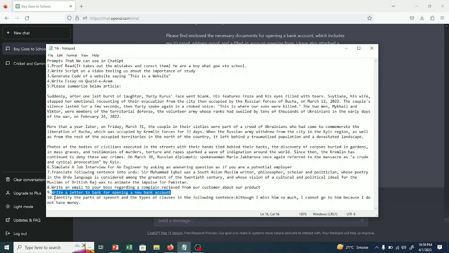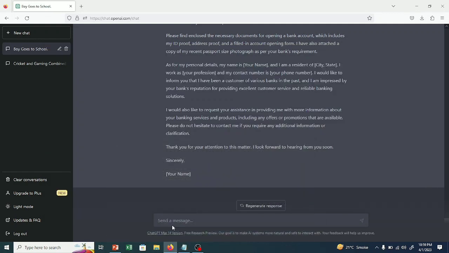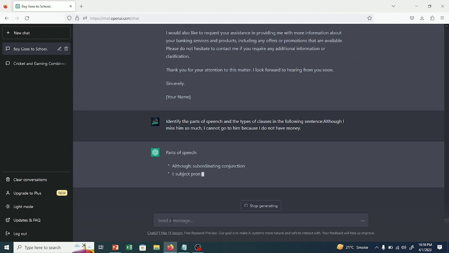Now let's move on to the last prompt, which is: identify the parts of speech and the types of clauses in the following sentence. So we are going to ask an English question. Let's see what the results will be.